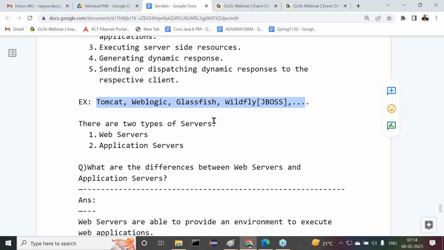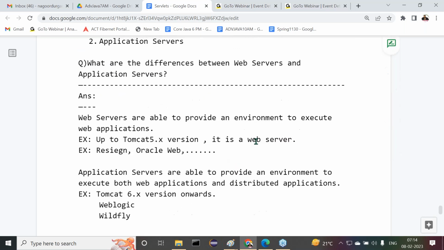There are two types of servers outside. What are the two types of servers? One is web servers, another one is application servers. Two types of servers exist here. Observe carefully. What are the two types of servers here? Web servers and application servers. What is a web server and what is an application server?